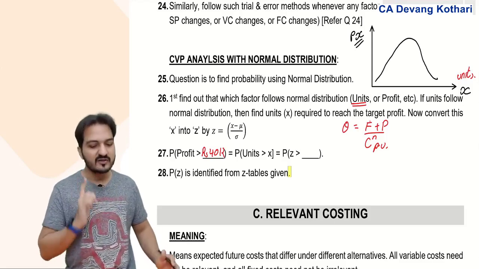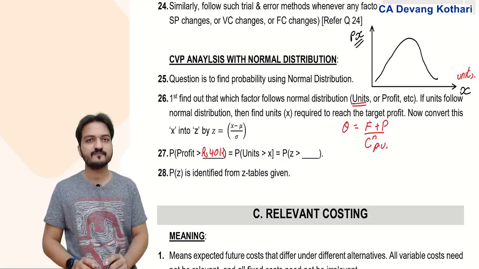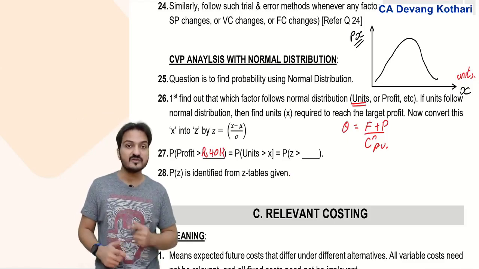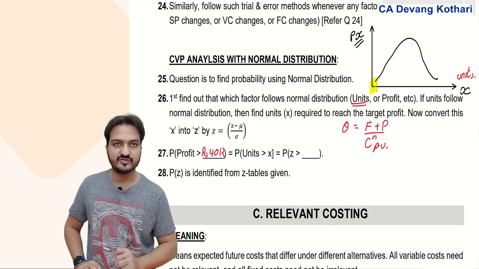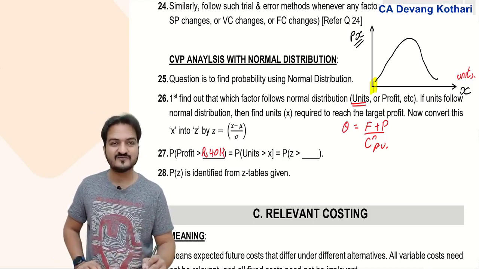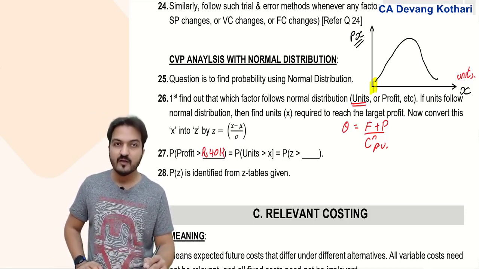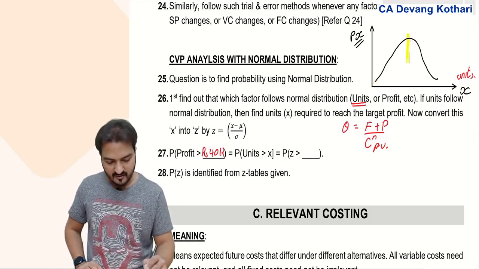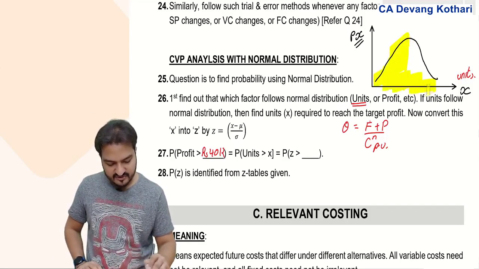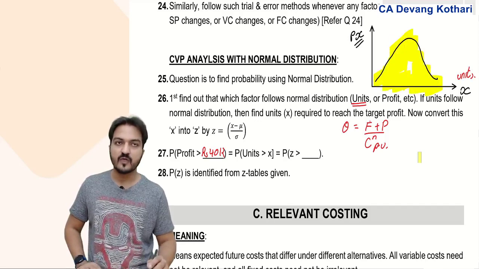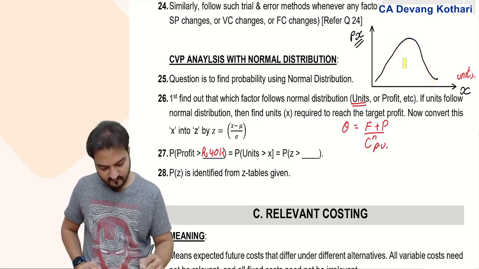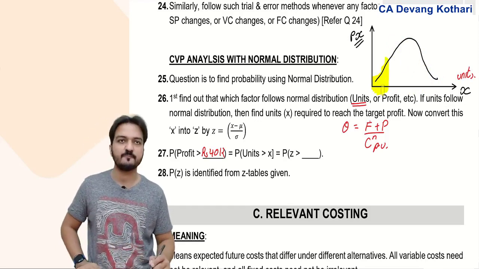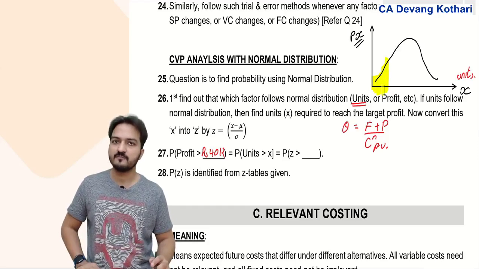And remember, all the z values given in the z table will be the z values starting from the origin. So if I give you the value for z equals 3, it means it is from the origin towards this side here. If I give you the value of z equals minus 1, it means it is from the origin here until z equals minus 1, and so on. Done? Yes.